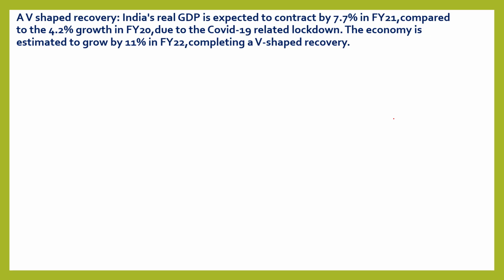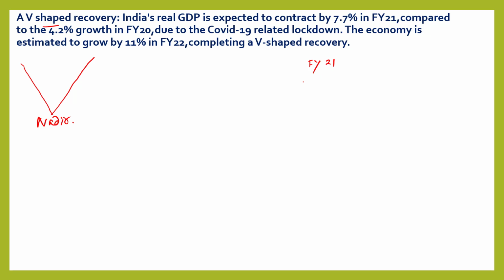So this year's Economic Survey says that the Indian economy is experiencing a V-shaped recovery. Initially GDP was high, then there is a low. There is a bottommost level of GDP because of the Corona pandemic, and then GDP increases. This bottommost point is the nadir of GDP. A V-shaped recovery. India's real GDP is expected to contract by 7.7% in fiscal year 21.